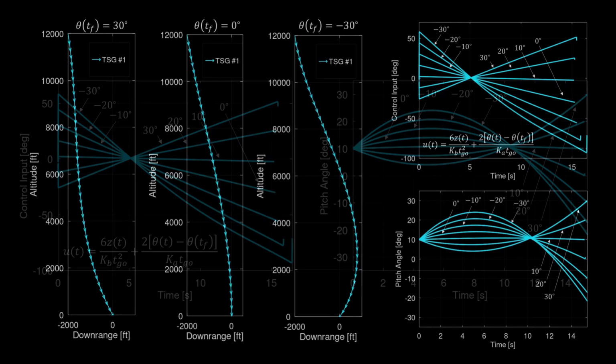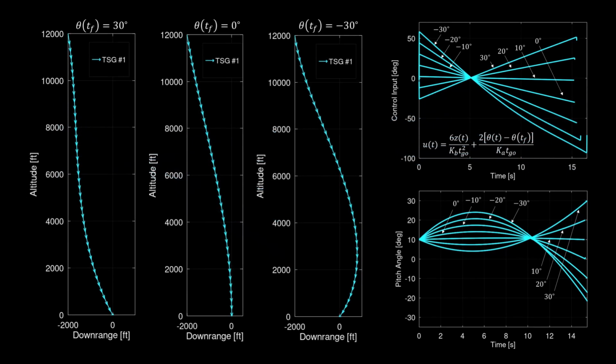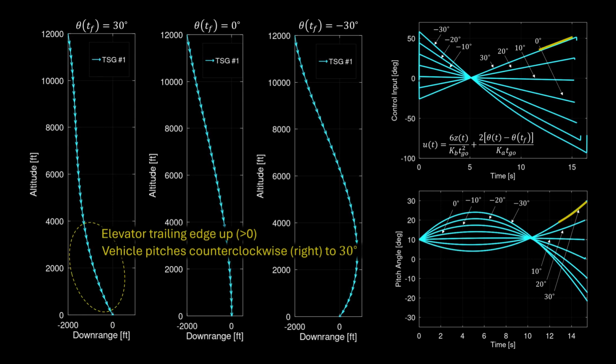Take the terminal attitude of positive 30 degrees, for example. The elevator goes trailing edge down to pitch the vehicle downward initially. As the vehicle approaches the target, the elevator deflects positive, trailing edge up, pitching the vehicle counterclockwise to the right to achieve the desired 30-degree terminal attitude.